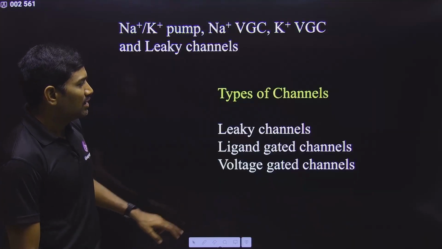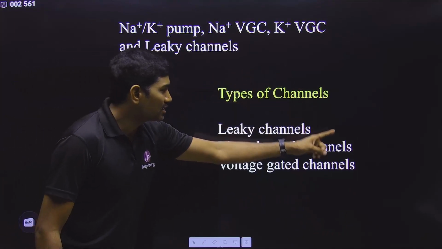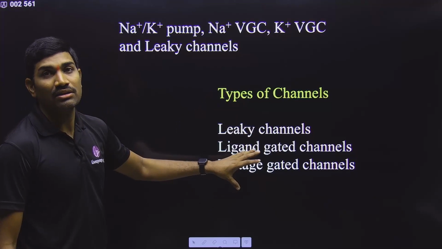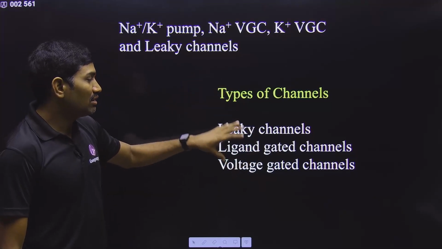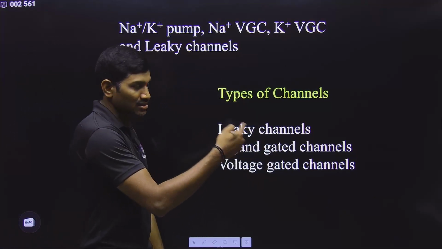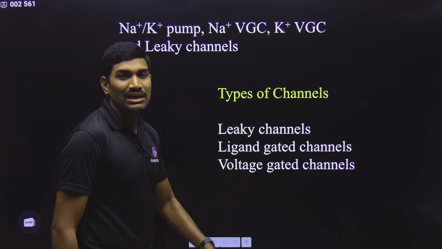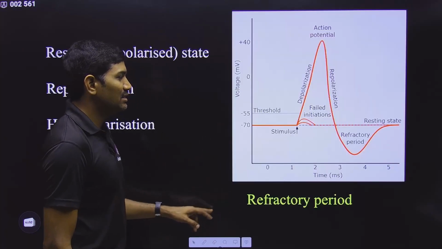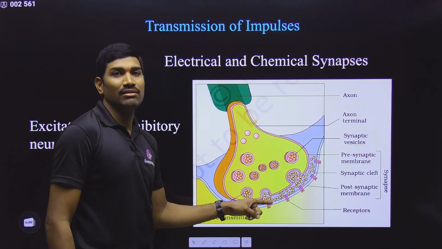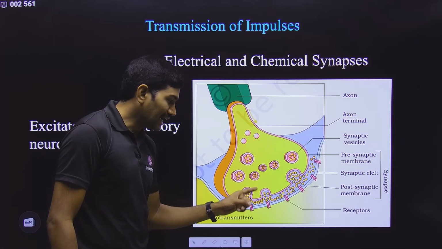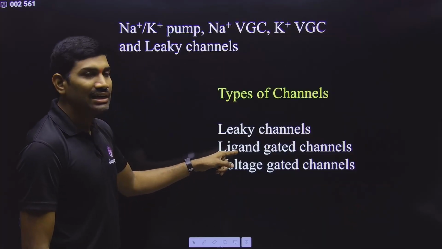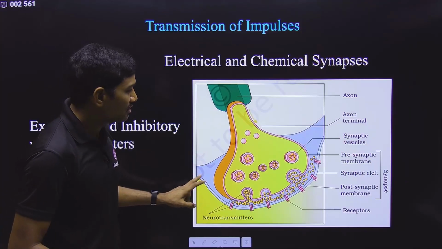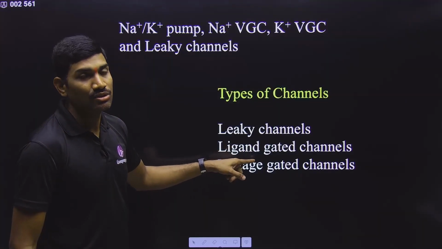And for that purpose, I need to explain first what these different types of channels are and how these channels work. Then only can you understand leaky channels, which are part of nerve impulse generation and conduction. Ligand gated channels are not part of nerve impulse generation, but they are part of this particular diagram. In this diagram, you are actually studying ligand gated channels. Technically speaking, in this diagram you are talking about ligand gated channels. So you need to understand this.